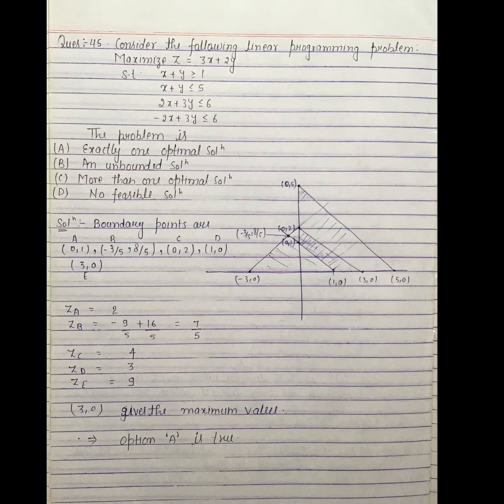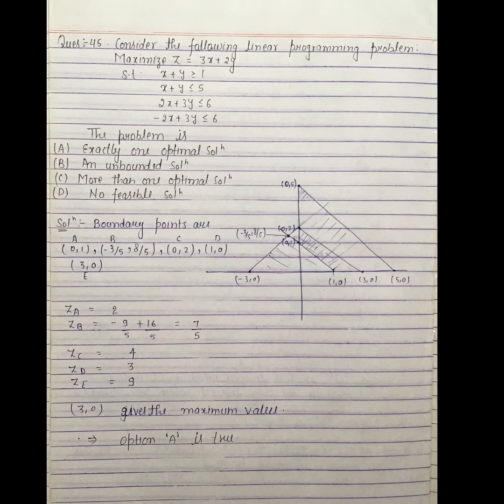Question number 45. Consider the following linear programming problem. Maximize z is equal to 3x plus 2y subject to x plus y greater than or equal to 1, x plus y less than or equal to 5, 2x plus 3y less than or equal to 6, and minus 2x plus 3y less than or equal to 6. The problem has: A, exactly one optimal solution; B, an unbounded solution; C, more than one optimal solution; D, no feasible solution. We will use the graph method to solve this linear programming problem.